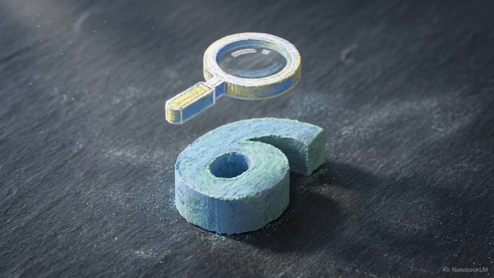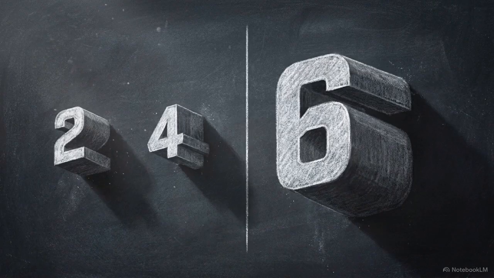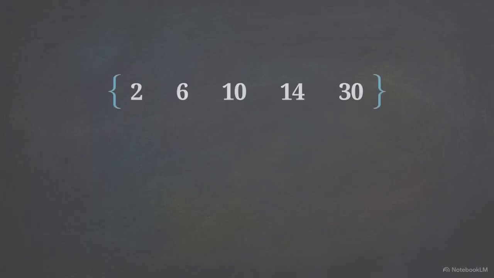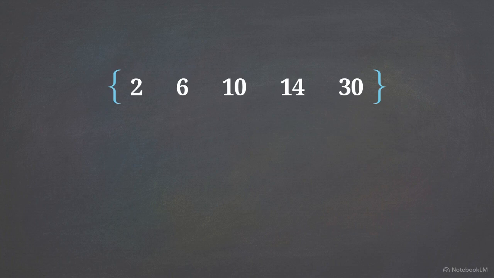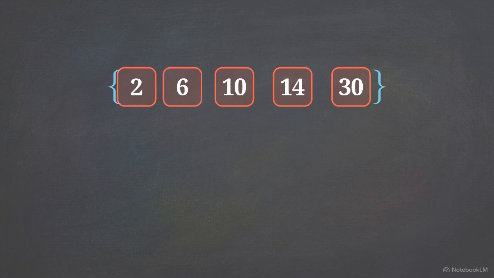Within this specific universe, we must redefine what a prime is. Here, a prime is simply an even number that cannot be factored into two other even numbers. Look at the set 2, 6, 10, 14, and 30. In the real world, these are composite numbers, but in universe E, they act as indivisible primes. You cannot split 6 into two smaller even integers.